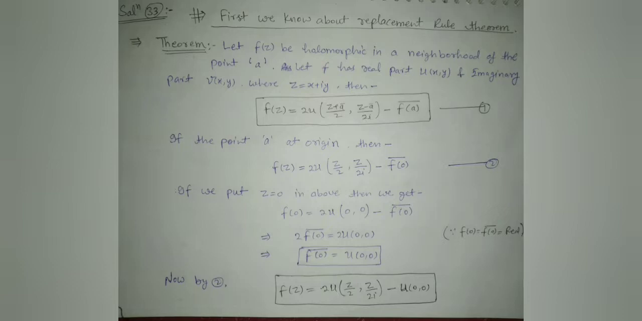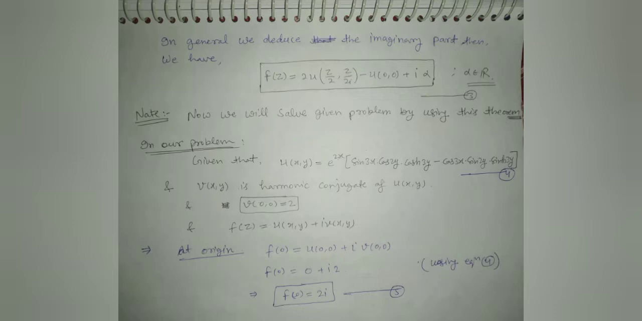If we put z is equal to 0 in the above, then we get f of 0 is equal to u of 0 0. Now by equation 2 we have f of z is equal to 2u of z by 2 comma z by 2i minus u of 0 0. In general, we add an imaginary part. Then we have f of z is equal to 2u of z by 2 comma z by 2i minus u of 0 0 plus i alpha, where alpha belongs to R. Note: now we will solve the given problem by using this theorem.